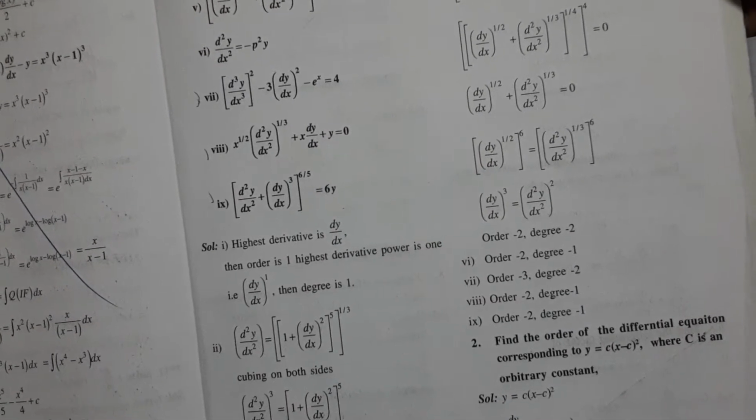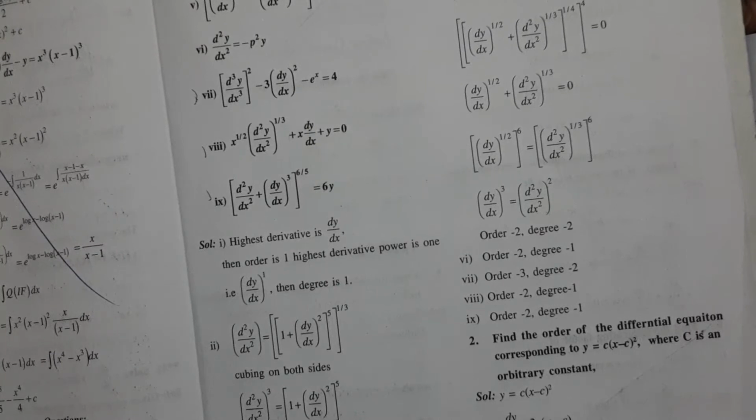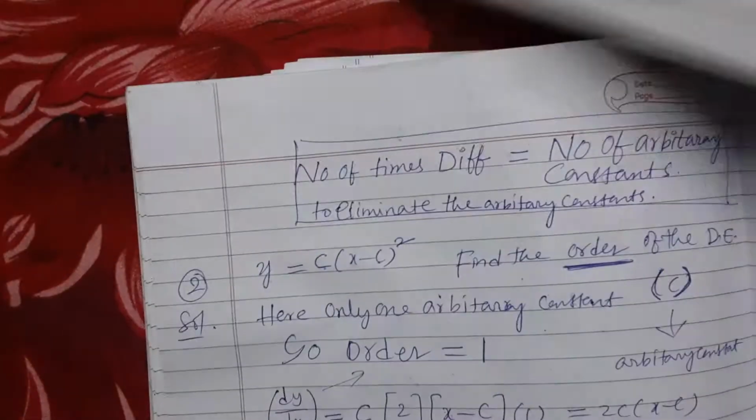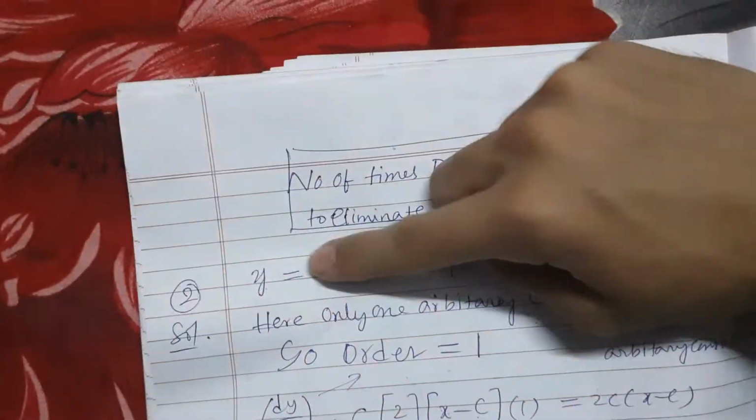What is there in question number 2? Find the order of the differential equation corresponding to y is equal to c into (x minus c) whole square, where c is an arbitrary constant. Same question here now.